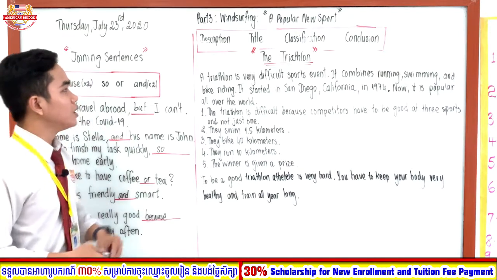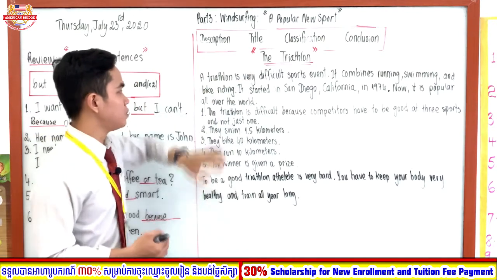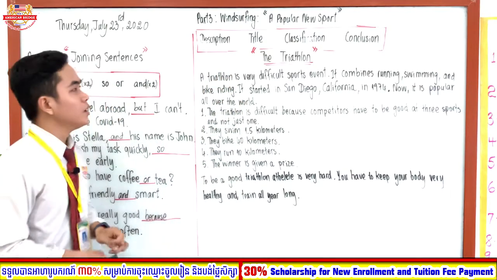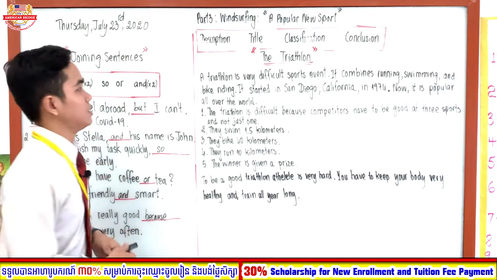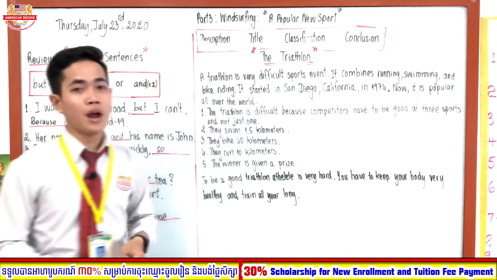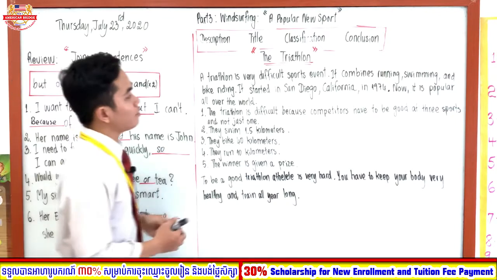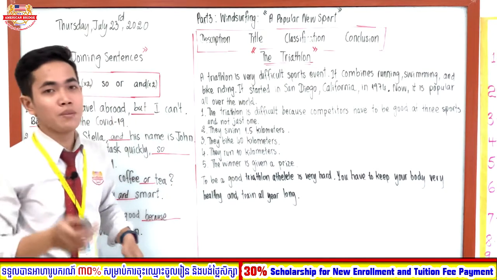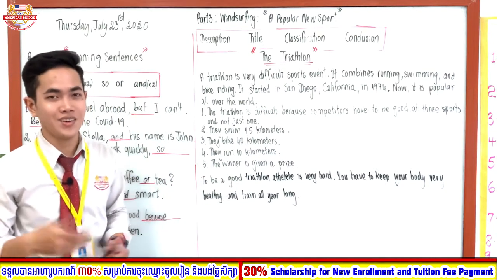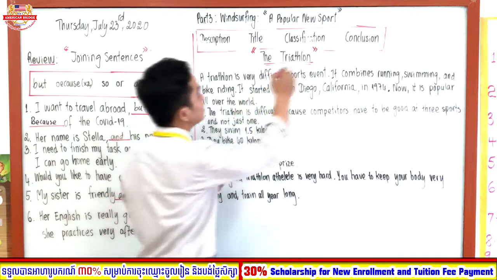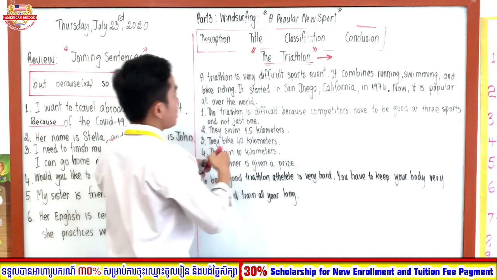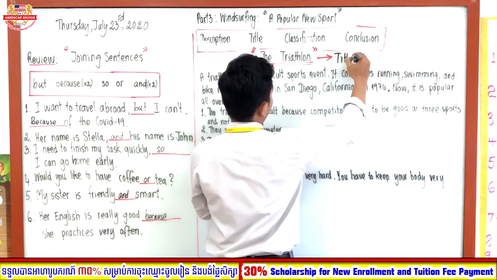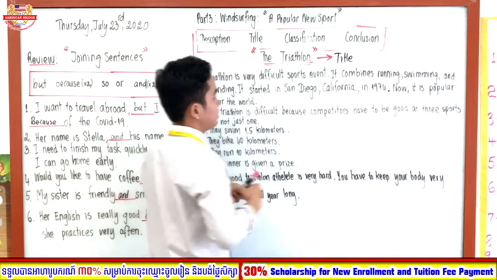So what you have to do is use these words and match them with the parts of our paragraph. Get it? Okay, so now let's start together. I want to start with our title first. Our title is the triathlon. Do you still remember the word triathlon, everyone? Good. Okay, so the triathlon is the title in our paragraph, right? It is the title. See, everyone?